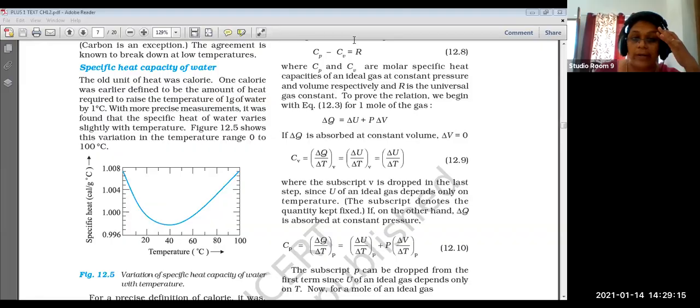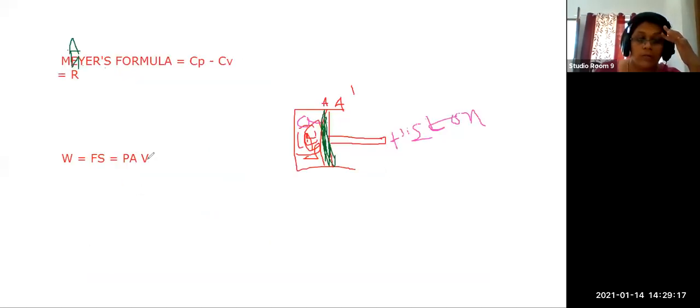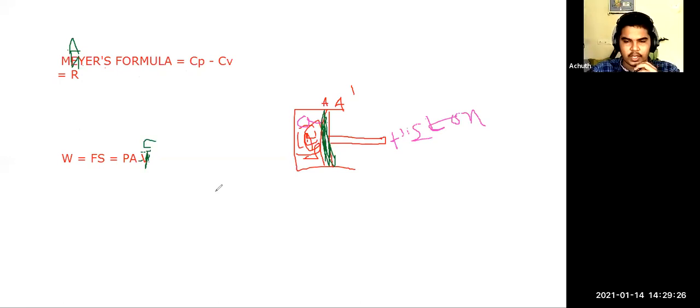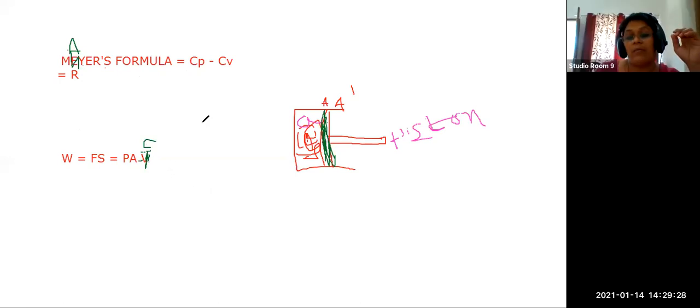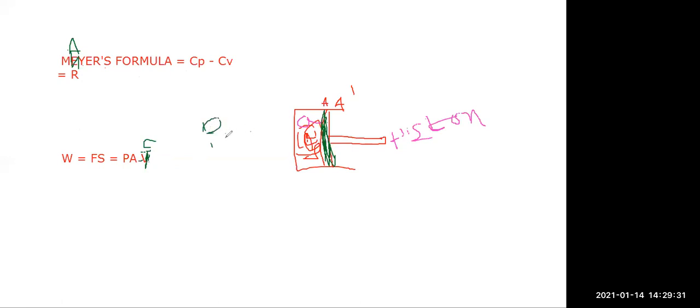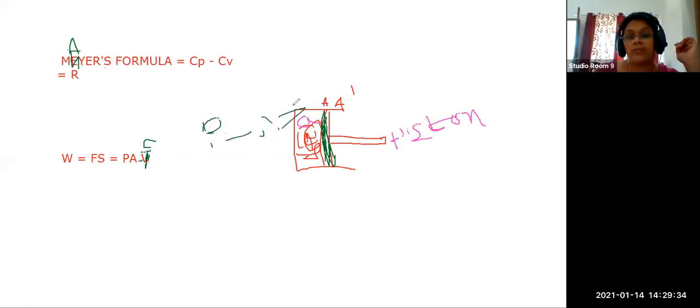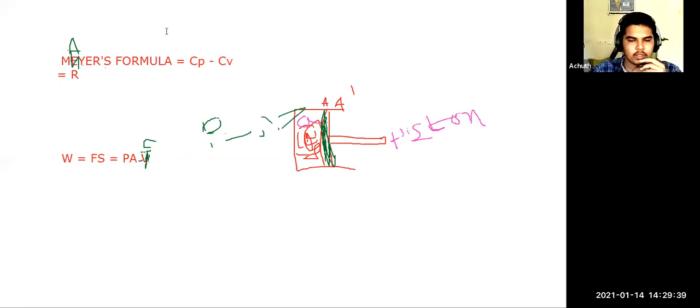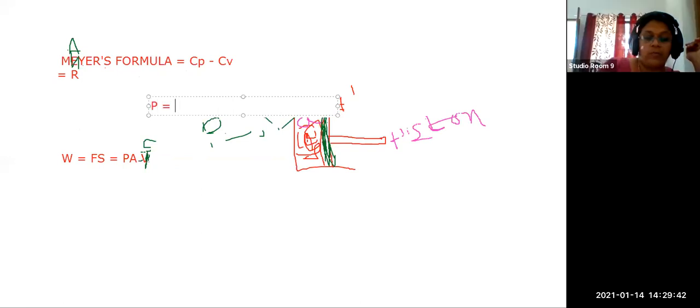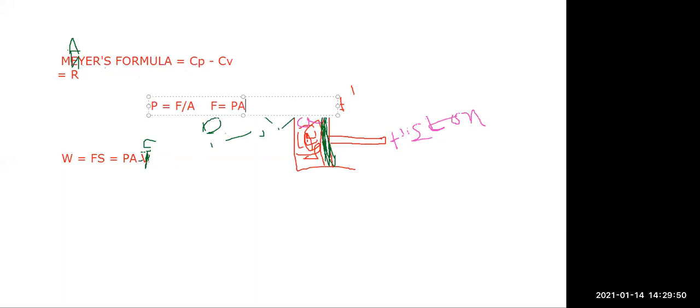So I am going back to that screen. I don't know how you have written. Here, instead of V, what were we supposed to write? PA means pressure is equal to force by area, correct? Pressure is equal to force by area, you have already learned. Therefore, from this, force is equal to P into area.